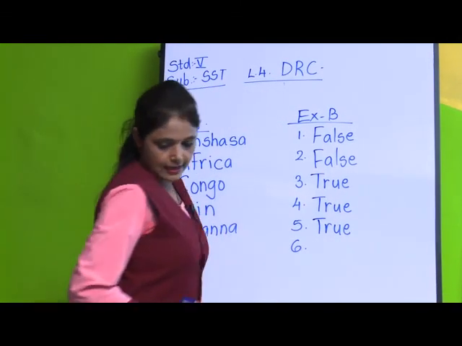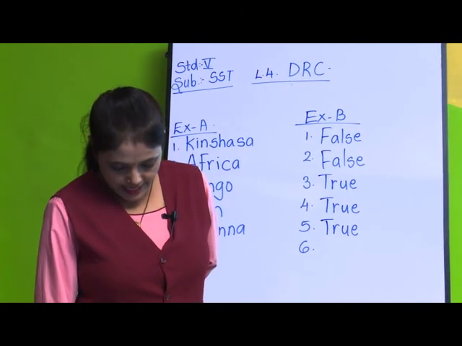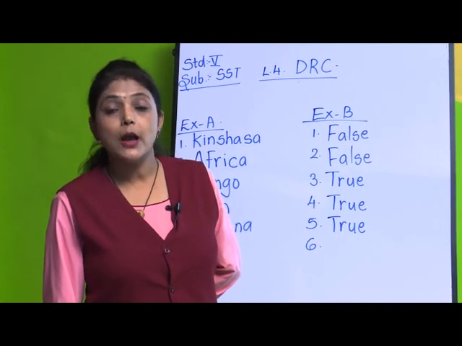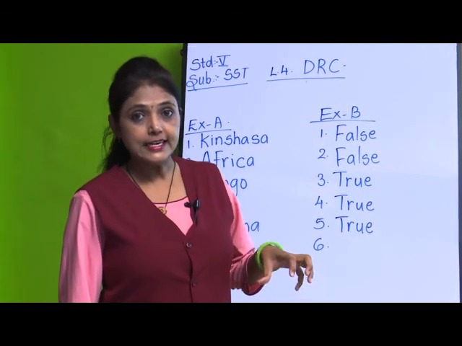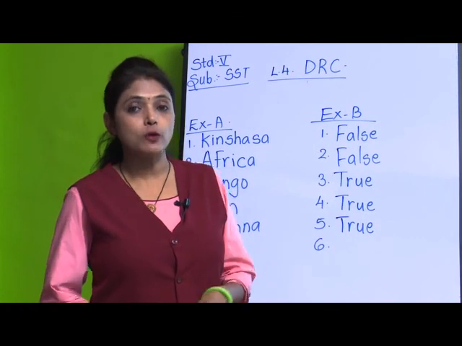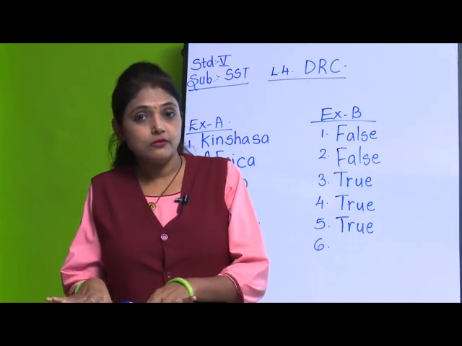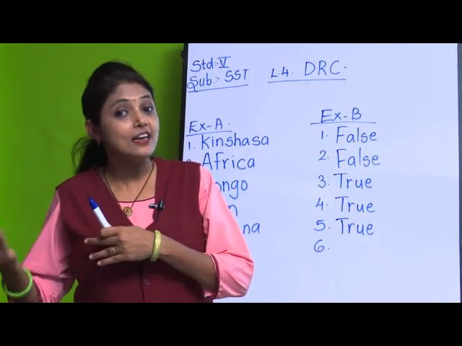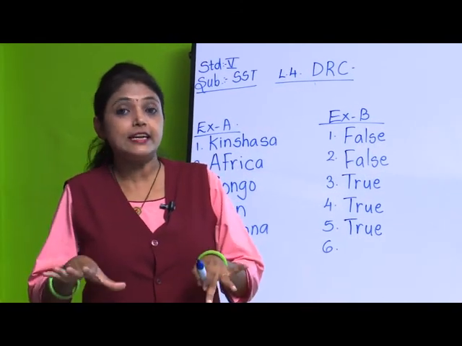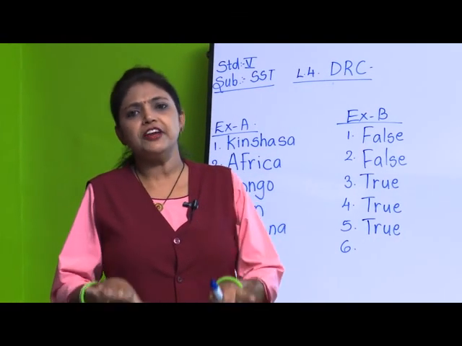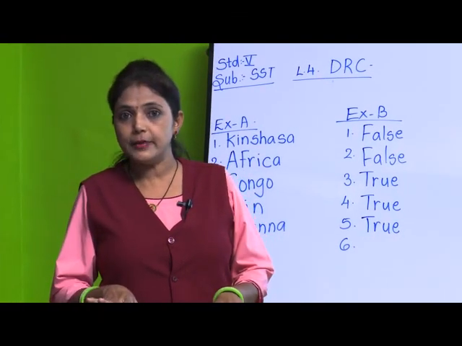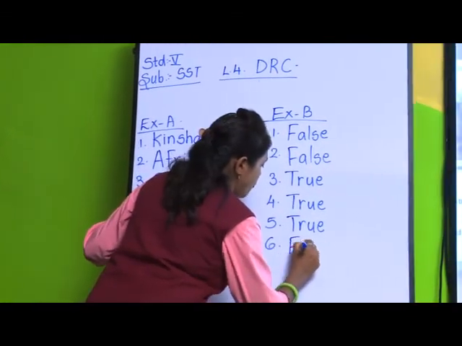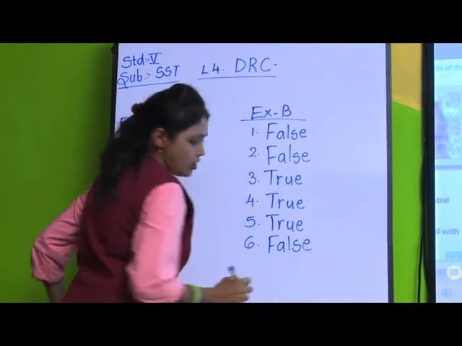Sixth one, that is the last one: pygmies settle down in villages and grow crops. Pygmies, they settle down in villages and grow crops. Do they settle down or do they keep on changing their camps? Yes, they keep on changing their camps. They don't settle down. Settle down means they live permanently in one place. Do they live permanently in one place? No, they keep on changing their place. So, this is false. Understood why it is false?